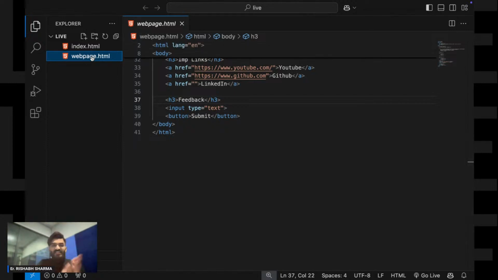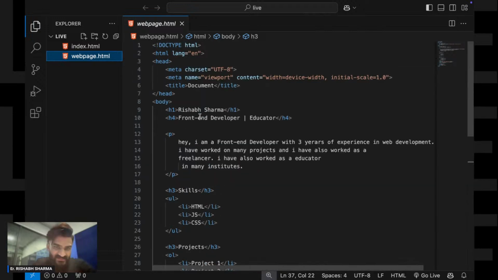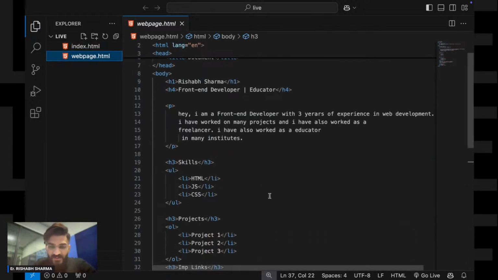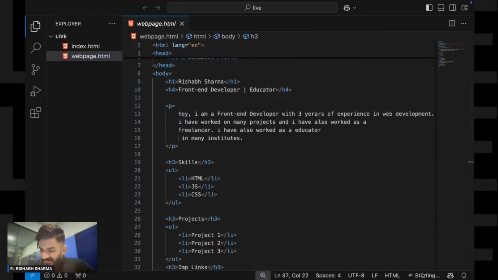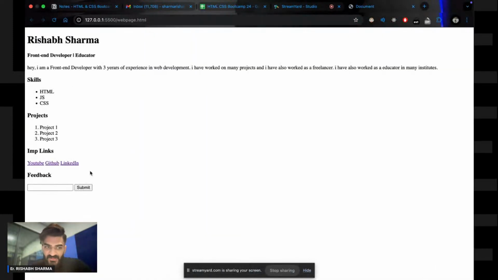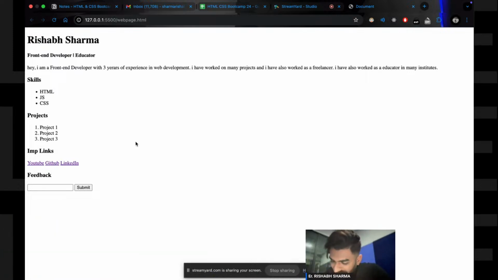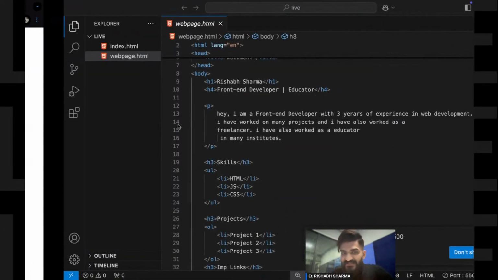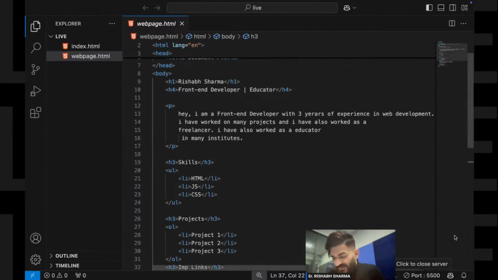Okay, let's start with the CSS part. So this is what we have built yesterday. We'll continue with this only. Oh, okay, teach div. Yes, div is left, div is important. Perfect. I'll go with div first.